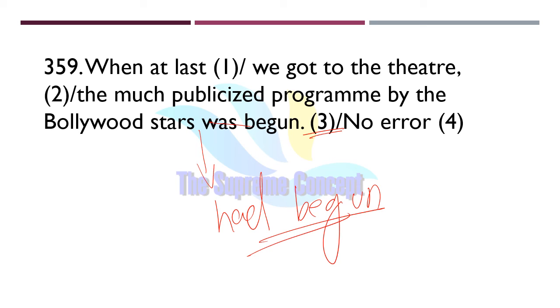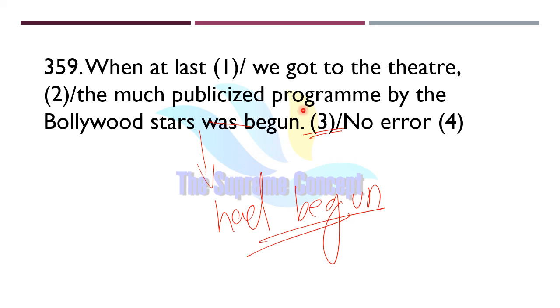Had begun, not was begun. As you can see, when two events happen in the past, past perfect tense is used for the earlier event. The much publicized program by the Bollywood stars had begun, which means it was the earlier action.